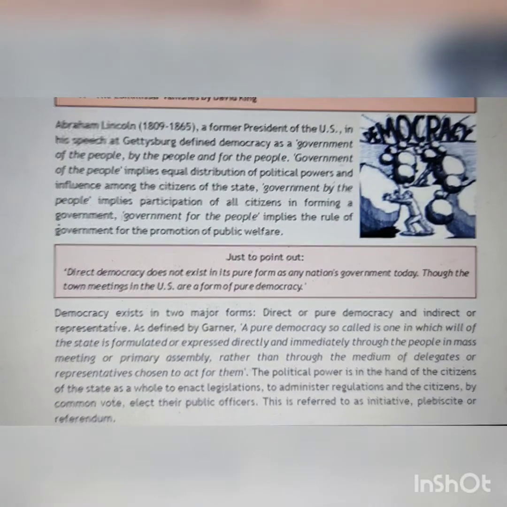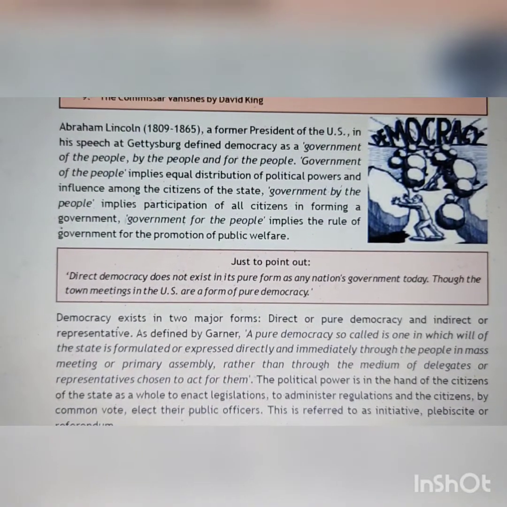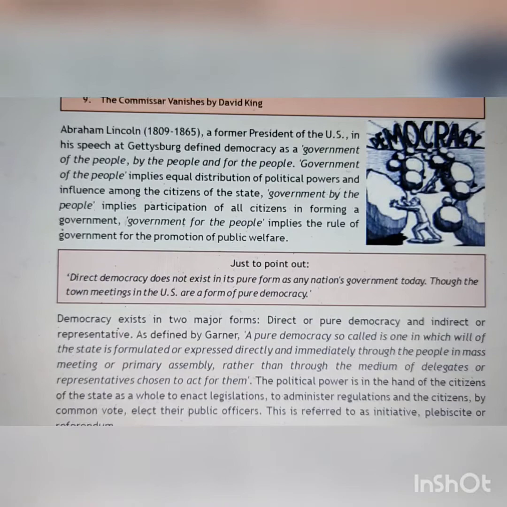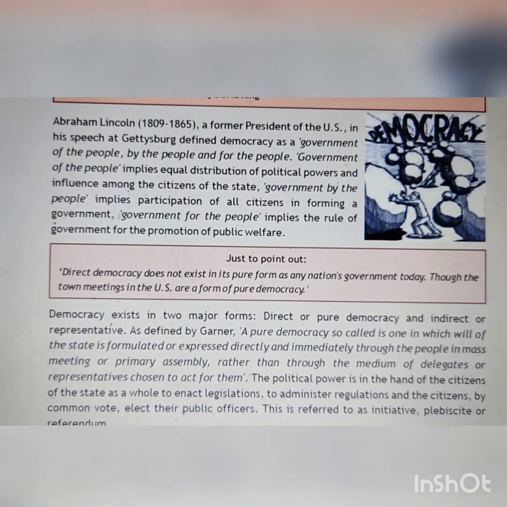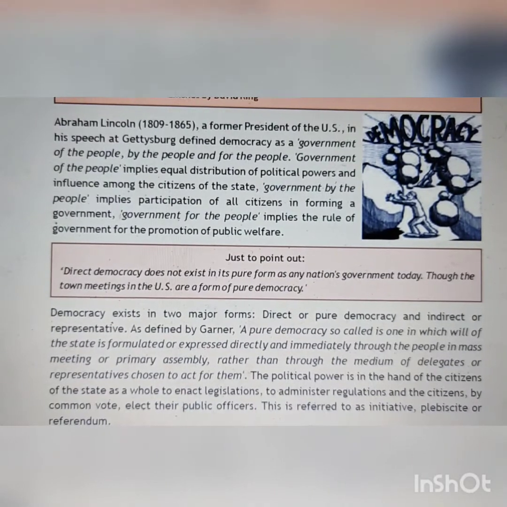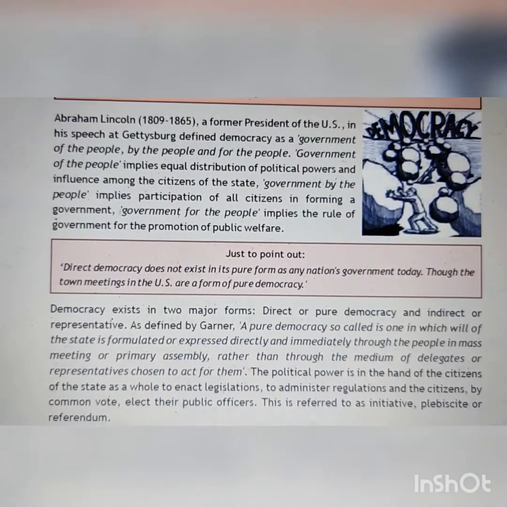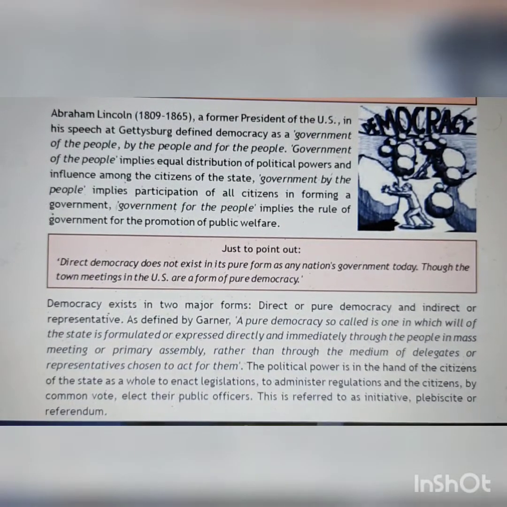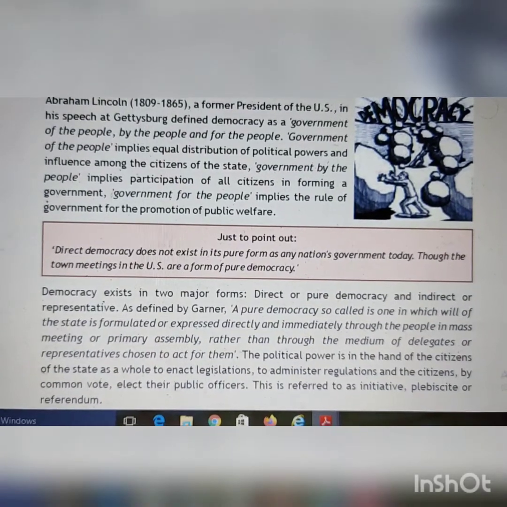So remember this, sometimes it is asked who gave this slogan, democracy is a government of the people, by the people, and for the people. So it is Abraham Lincoln. Government of the people implies equal distribution of political powers and influence among citizens of the state. Government by the people implies participation of all citizens in forming a government. Government for the people implies the rule of government for promotion of public welfare.